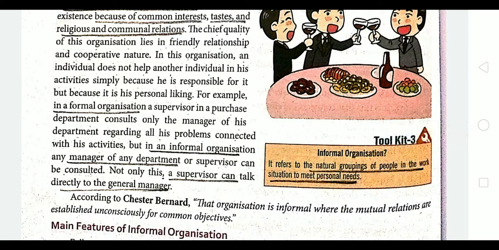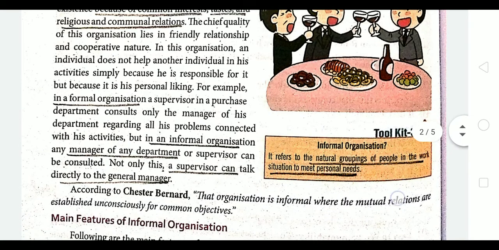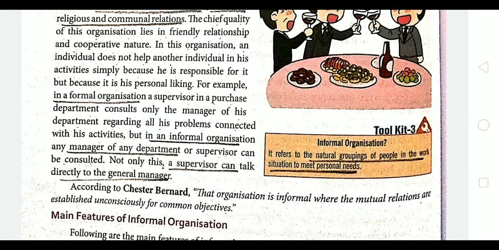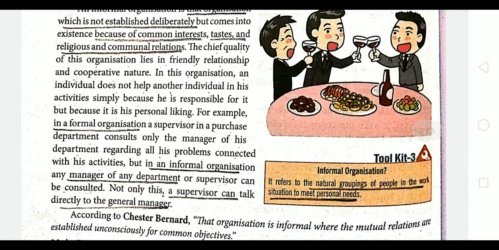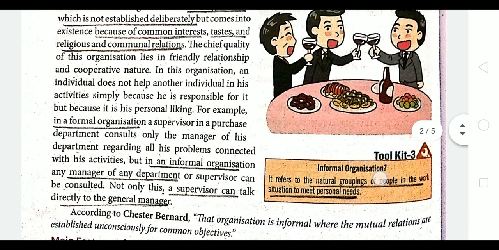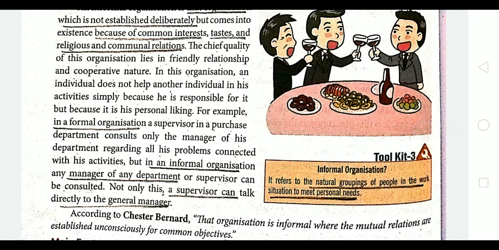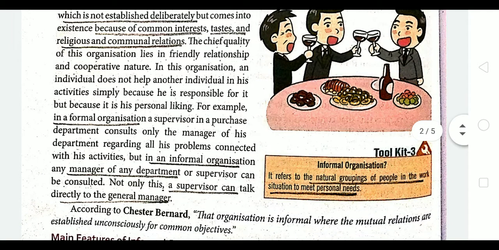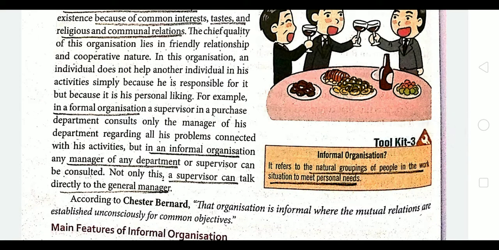Now, informal organization refers to the natural grouping of people in a work situation to meet personal needs. Everyone wants to be social, they want to meet new friends, they want to explore their society. How is that possible? It is only possible through informal organization, right? For example, they have given you an example.